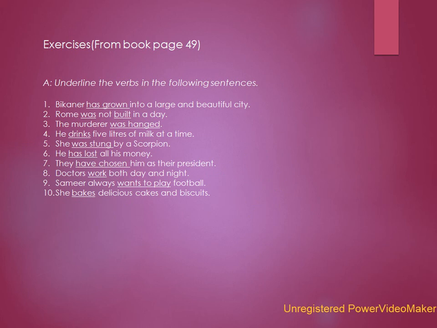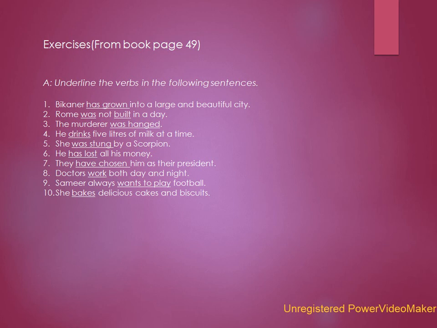Now children, we will do some exercises. The first exercise we are going to do is from page 49 of your textbook. Exercise A. Underline the verbs in the following sentences. First one, Bikaner has grown into a large and beautiful city.